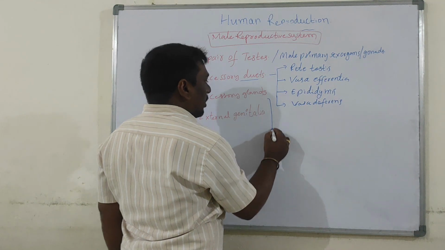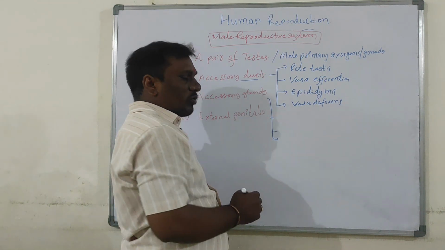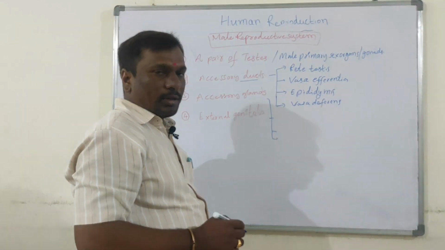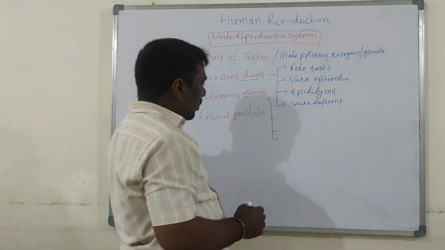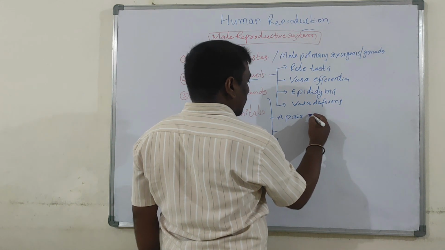Next, accessory glands. What are the accessory glands? There are three different types of accessory glands in the male reproductive system. Okay, what are they? A pair of seminal vesicles.